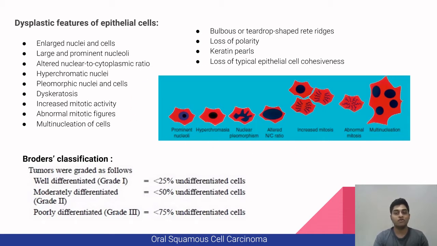Now to classify oral squamous cell carcinoma, we use the broadest classification, starting with the well-differentiated or grade 1, which has less than 25% of undifferentiated cells. Next is moderately differentiated or grade 2, which has less than 50% of undifferentiated cells. And lastly, poorly differentiated or grade 3, which has less than 75% of undifferentiated cells.